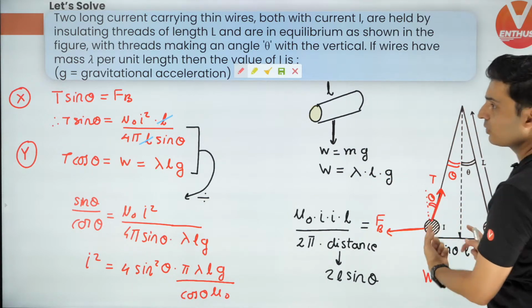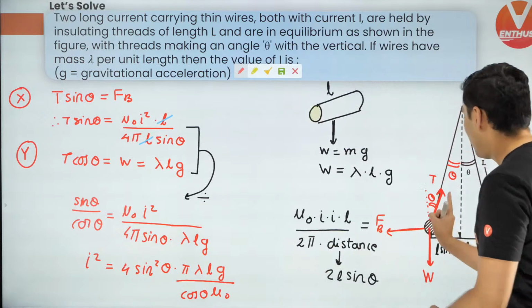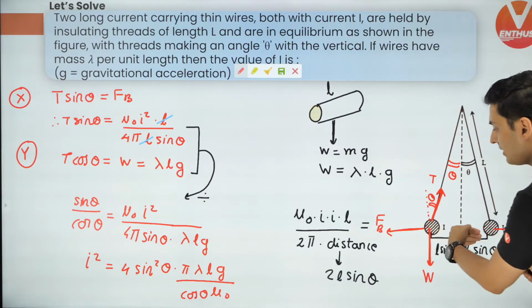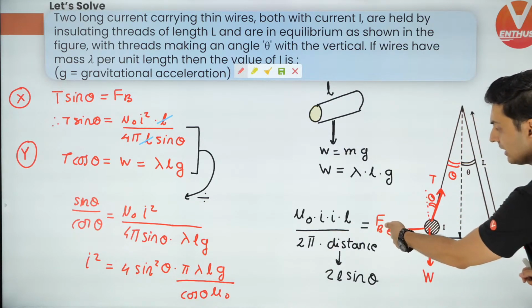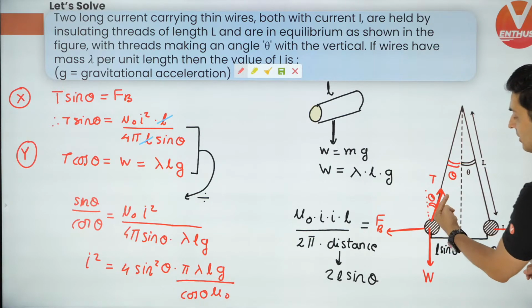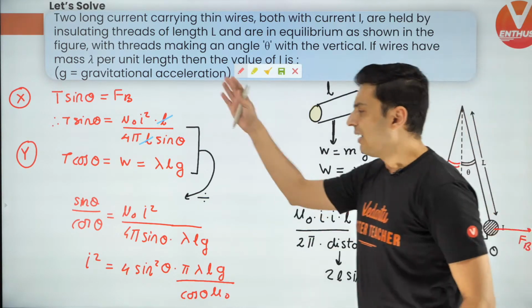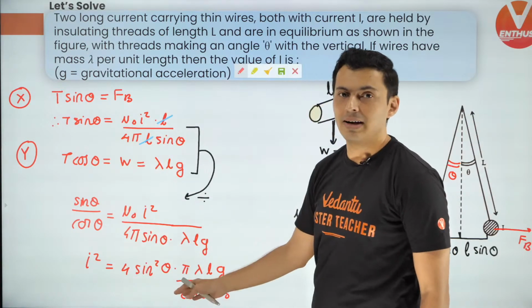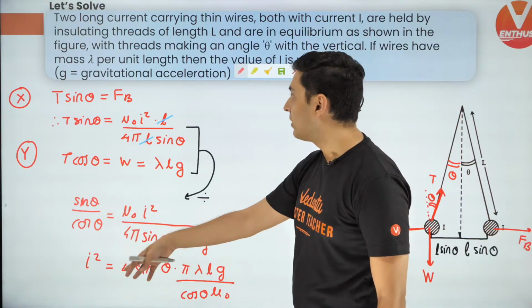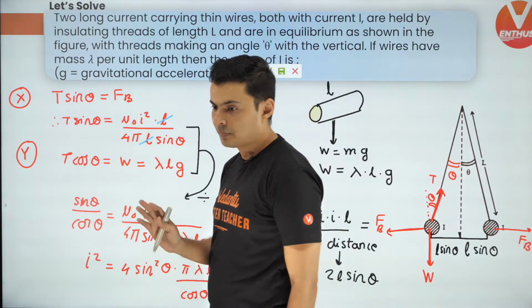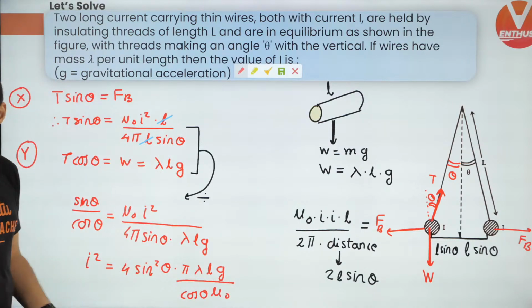Now just resolve the forces in X and in Y. In the X direction, you have T sine theta balancing the magnetic force, and in the Y direction, T cos theta balancing the weight. After that, it's pure maths. Just divide and rearrange to find the current. You will get the answer. Okay, Abhishek, I hope this is clear.